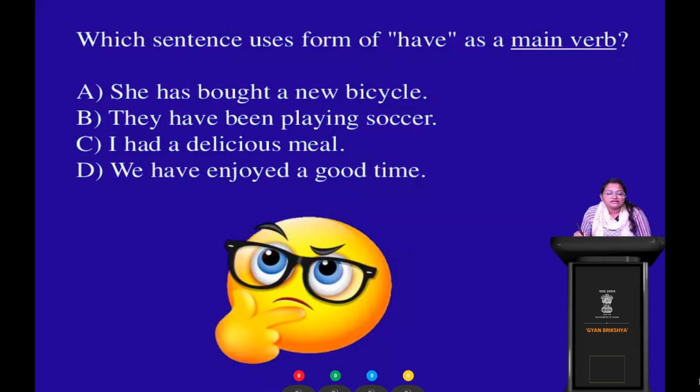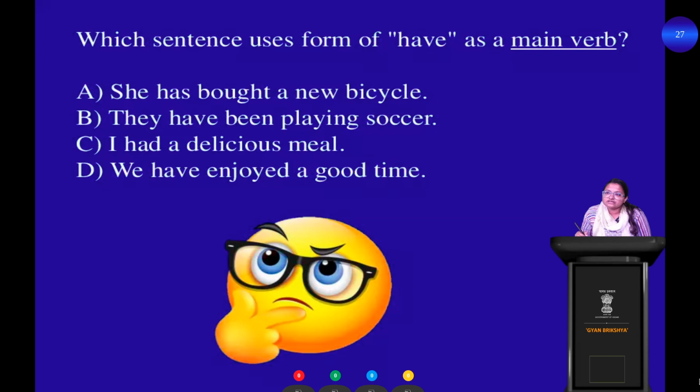The 4 sentences are: she has bought a new bicycle, they have been playing soccer, I had a delicious meal, we have enjoyed a good time, right? So you understood the 4 sentences and the question as well, I hope. So your time starts now.